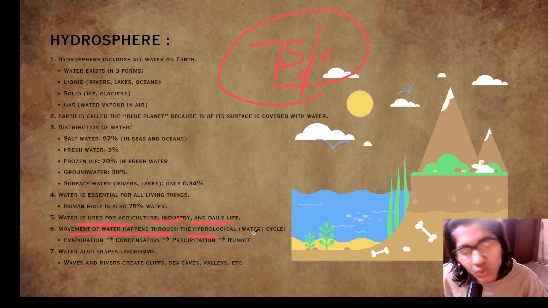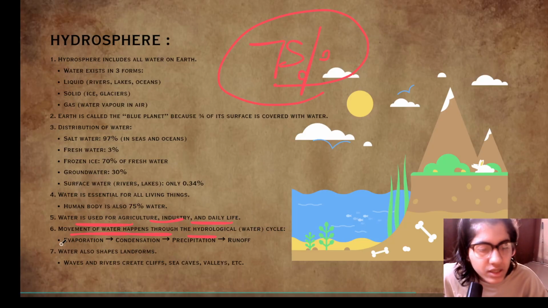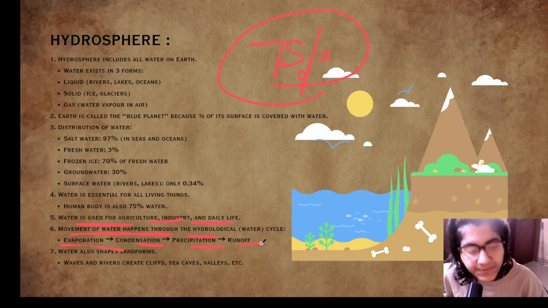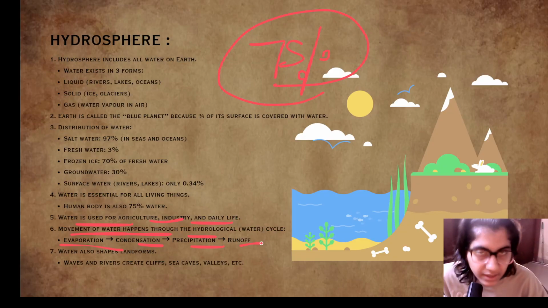Movement of water happens through the hydrological cycle, that is evaporation, condensation, precipitation, and runoff. Okay, so we will cover the hydrological or water cycle in detail, so don't worry about that. Till now just have a little bit of understanding of the water cycle. I'm sure you don't exactly remember the whole process, but you have some idea that evaporation, condensation, precipitation, and then runoff are included in the water cycle. Water also shapes landforms.